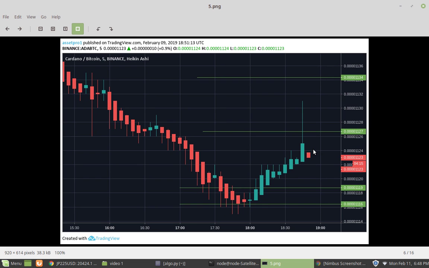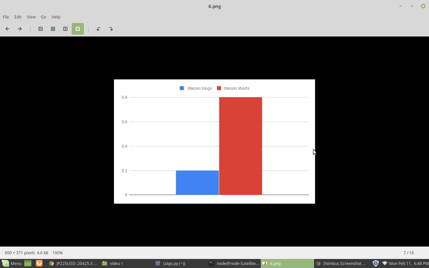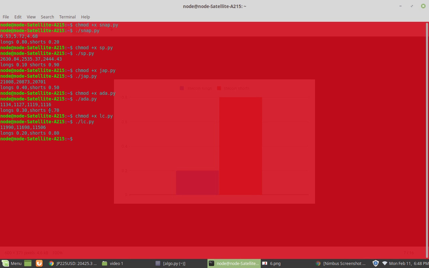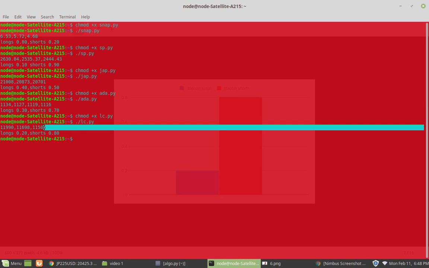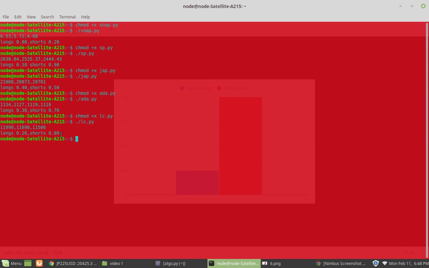So let's take a look at the next one I did. This is for Litecoin. Let's take a look at Litecoin. So this was the deviation levels here. I'm gonna put the deviation levels in the description. And these are the longs and the shorts. Always rounded. They're never exactly 80 or 20 or 50 or 40. I like to round, you know, to simplify it and to give a clear picture.